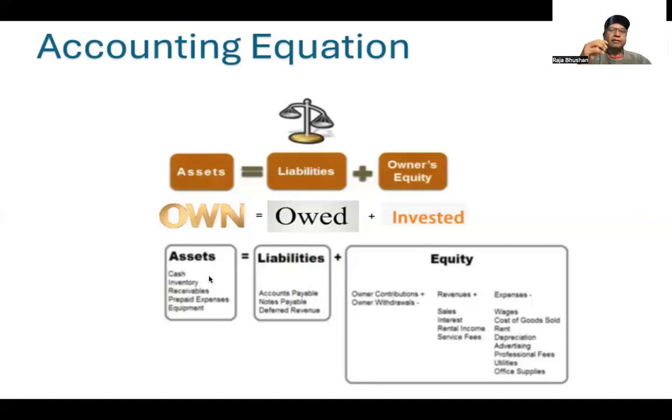We'll also have some case studies where we find the total of liabilities or the total of owner's equity when assets are given and either liabilities or equity is missing, and how to arrive at that number. Going forward we will be doing that as well.